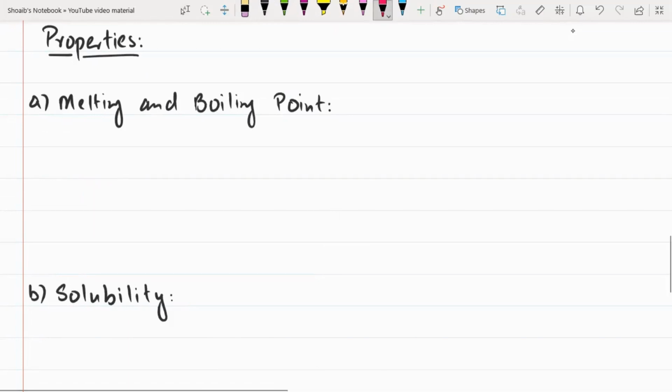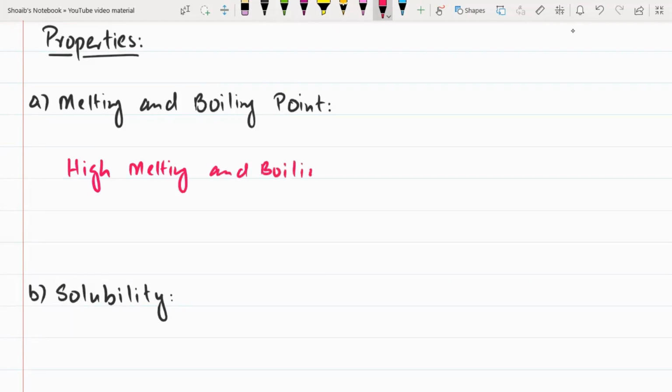Why do they have a high melting and boiling point? Let's discuss. Why do ionic compounds have a high melting and boiling point?